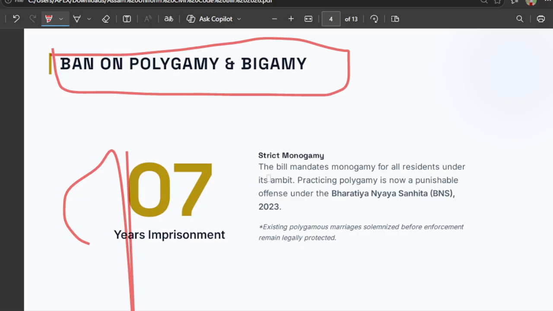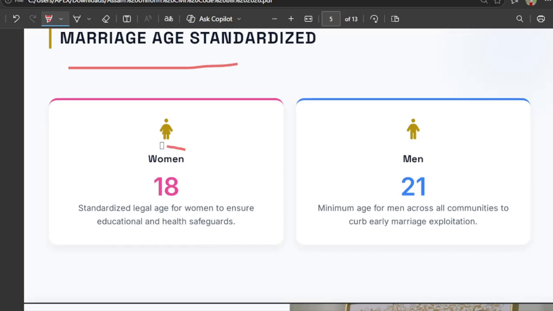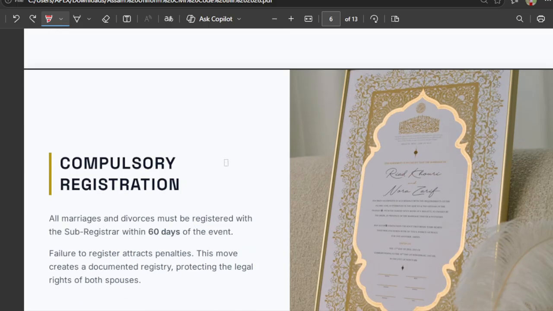The bill mandates monogamy for all residents under its ambit, under BNS 2023. Marriage age, as discussed: for women the minimum is 18 years, and for men it is 21 years. This is the standard legal age considered in this bill.